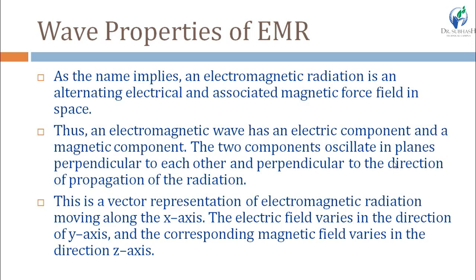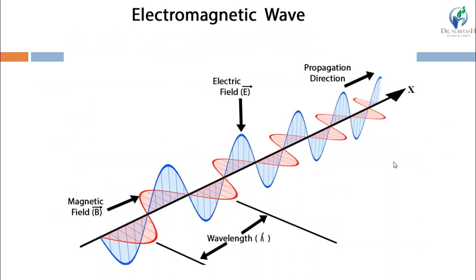Both of these components oscillate in planes perpendicular to each other and perpendicular to the direction of propagation of the radiation. See here in this figure, the direction of propagation of this electromagnetic wave is in the x-axis.